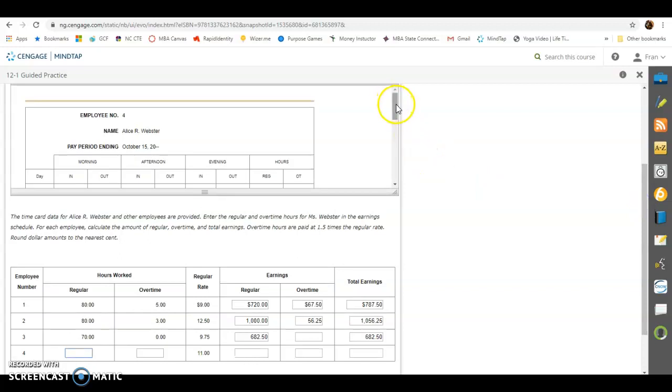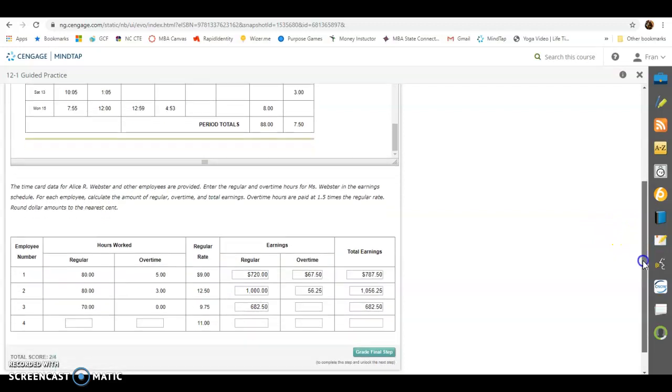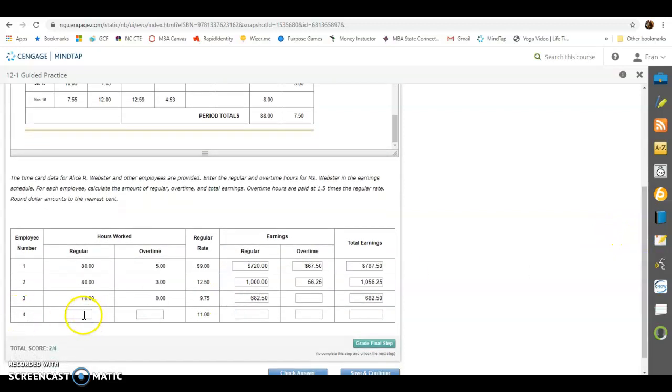So let's look over here and see what we get to. Remember, they had 88 regular hours, and they had 7 and a half hours in overtime. So we put 88 hours here. We put 7.5 here. That's how much overtime that they made, 7.5 hours. We're getting it right from their time card there.